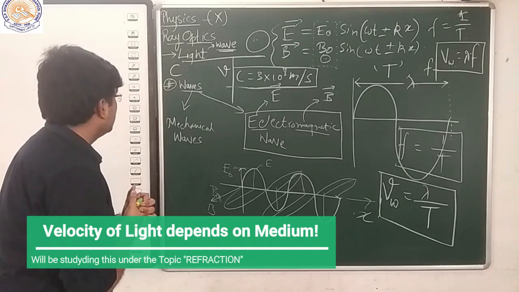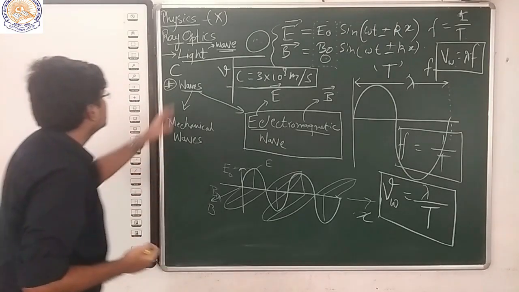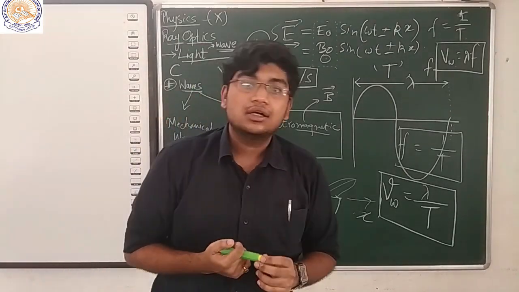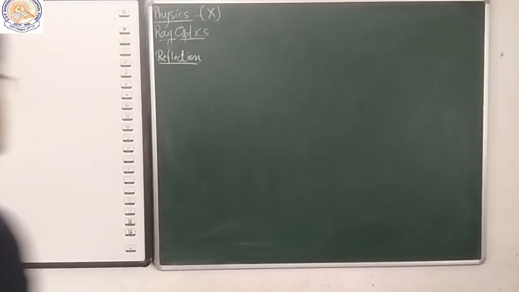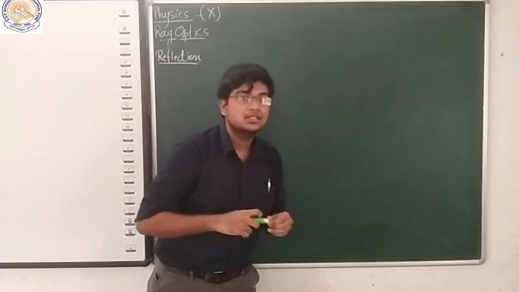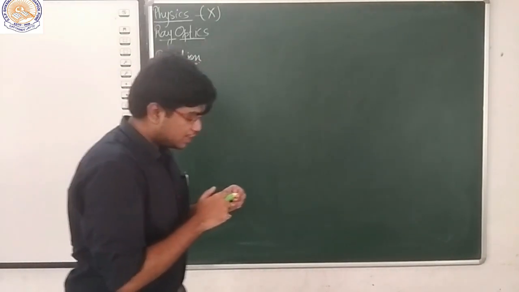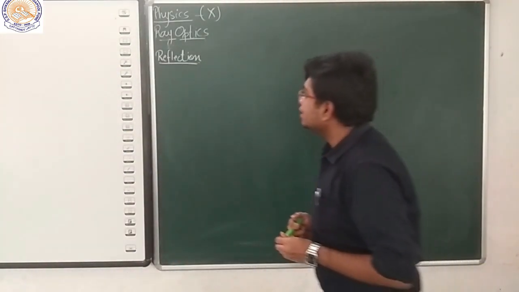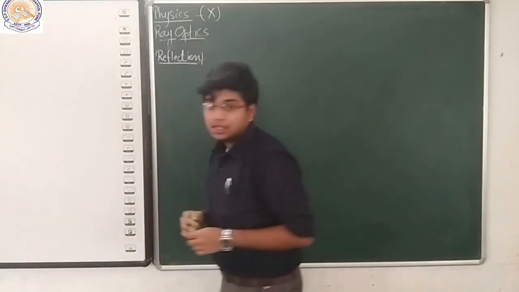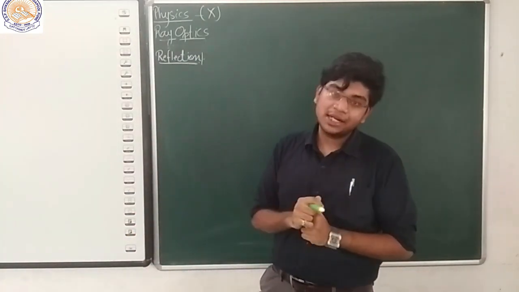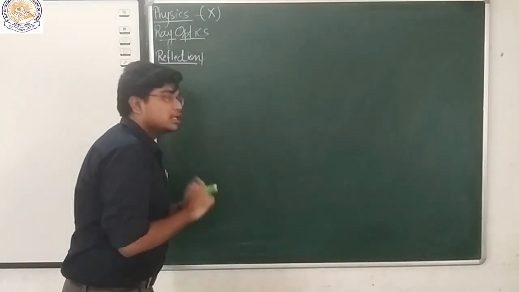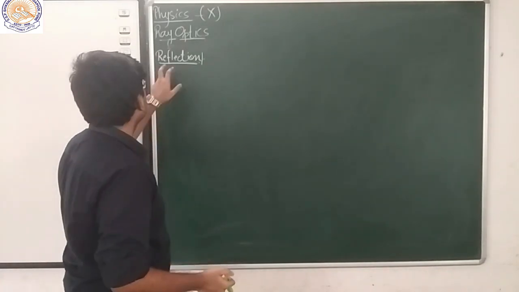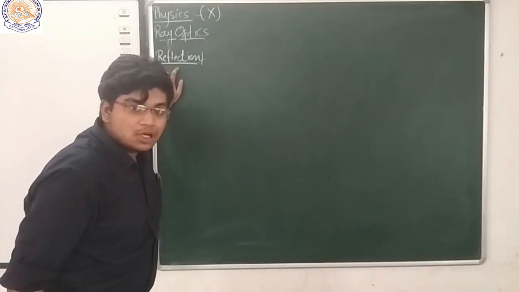Okay. Now let's move forward in ray optics, that is, reflections. Okay, so we are starting with reflections. Now you must have read this before. Now one thing to say about reflections: these are not just valid for electromagnetic waves. Any type of wave present in our universe can be described in terms of reflections.